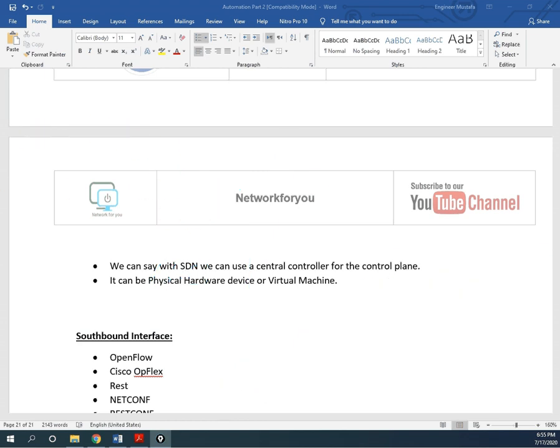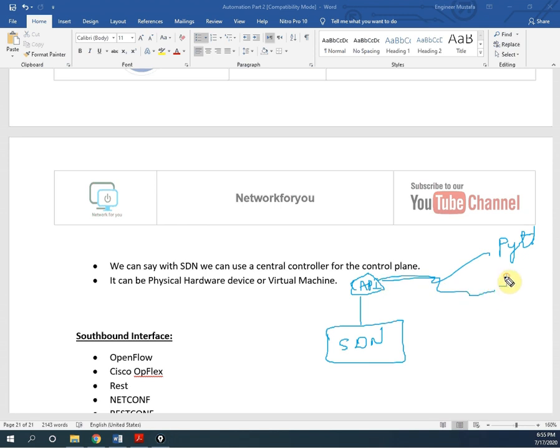Let me give some more diagrams so you will have the idea. If you say this is a controller, an SDN, software defined network controller, and here we are using an API. An API is nothing but an application. What application? Maybe we can use Python. With Python we can run the script, right?